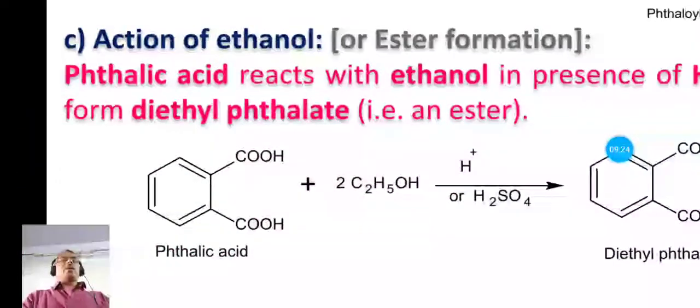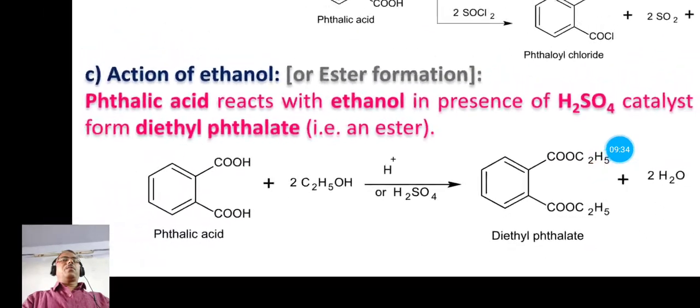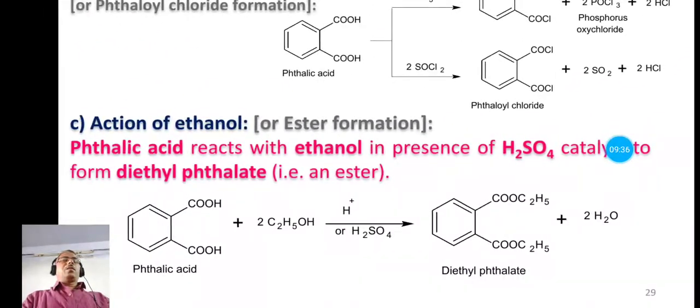In this reaction, this one is the phthalic acid, and it is treated with ethanol in presence of sulfuric acid, and that forms the diethyl phthalate. So this is the diethyl phthalate, commonly known as an ester, and the byproduct is a water molecule.